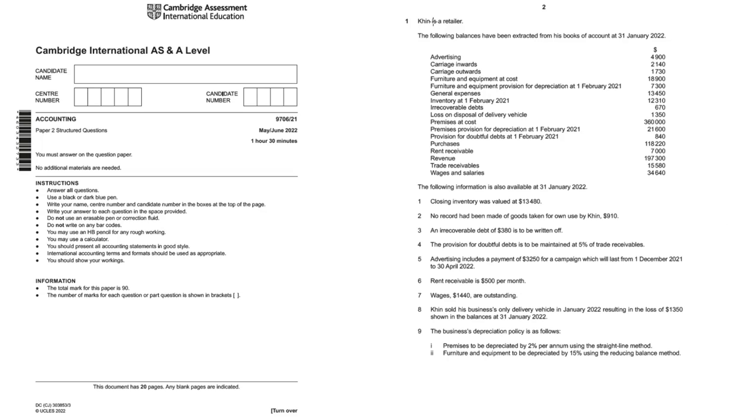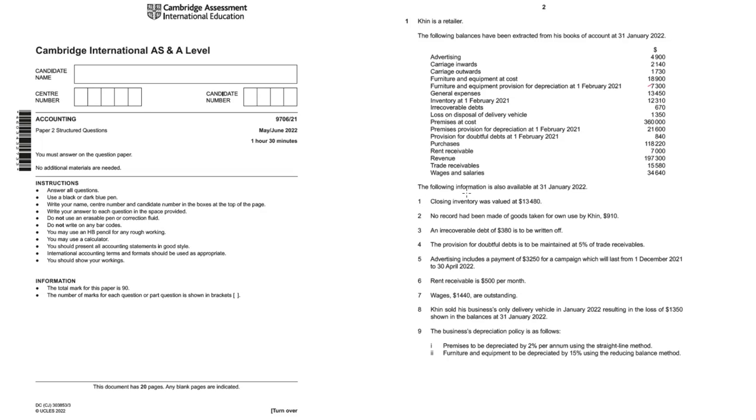The first question: Kin is a retailer. The following balances have been extracted from his books of accounts. So some accounts are given: advertising, carriage inwards, outwards, furniture and equipment at cost, and accumulated depreciation is given. General expenses, opening inventory is given, irrecoverable debts are given, loss on disposal of delivery vehicle, premises at cost and accumulated depreciation on that. Then provision for doubtful debts, opening balance is given, purchases, rent receivable, so this is an income, and revenue, trade receivables, and wages and salaries.